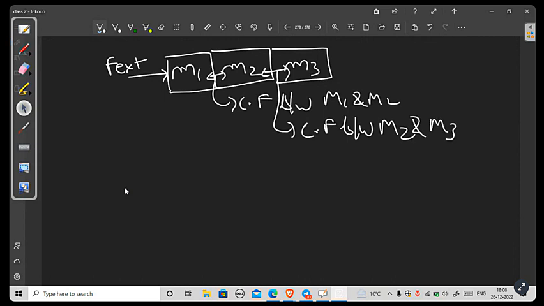For that also you have a shortcut formula. First I'll give you the formula and then a question, and you can solve those questions using this formula.